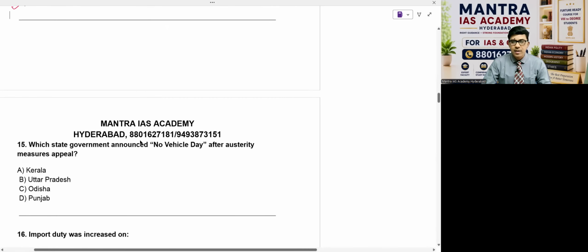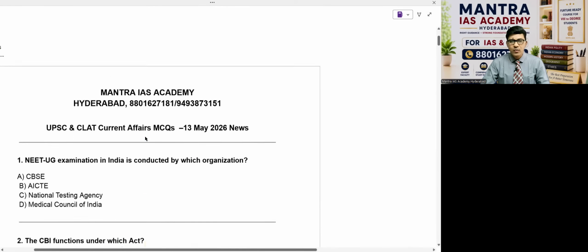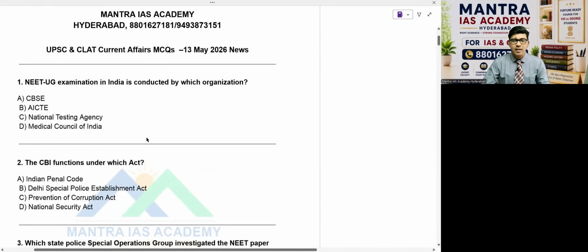I'll just go back within seconds of time, because all the newspapers covered today, the headline is this only. Very unfortunate, all youngsters prepared already, but the exam was cancelled. NEET UG examination in India is conducted by which organization? CBSE, AICTE, National Testing Agency, Medical Council of India. But the answer for this question is NTA. So National Testing Agency. Remember.